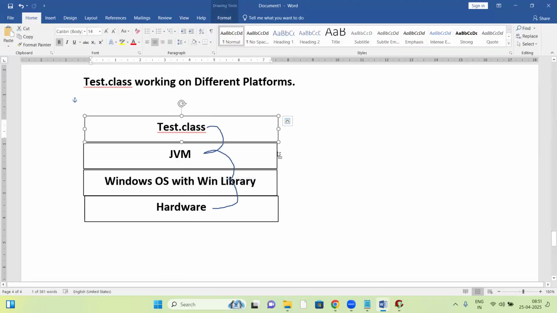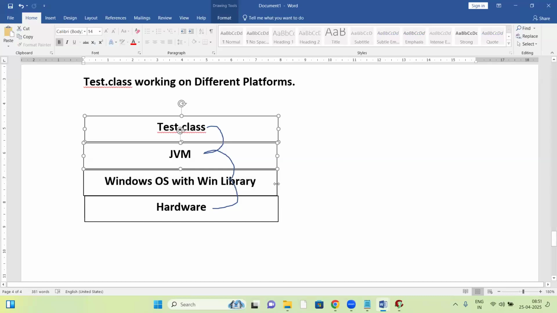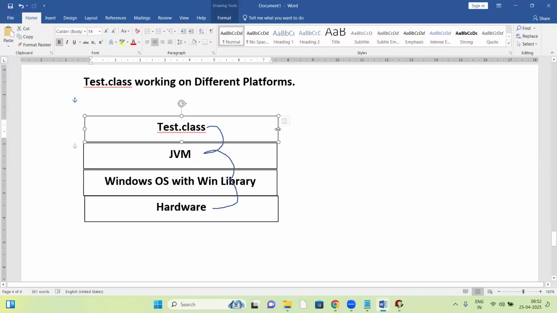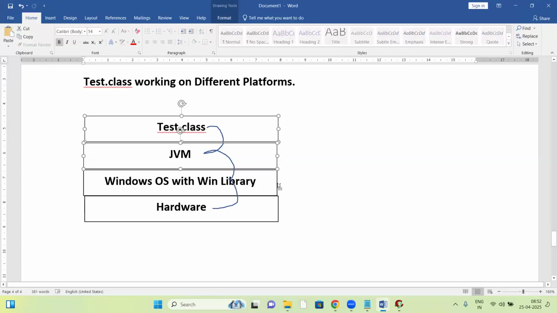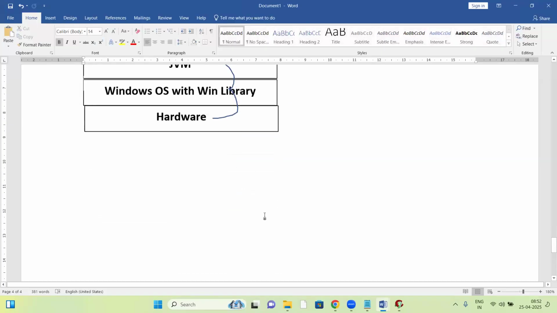Now let us take another platform, the Linux platform.